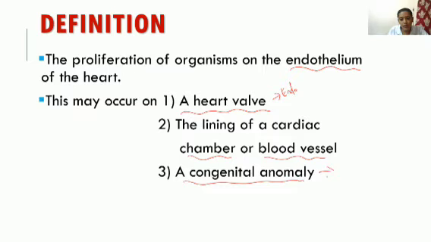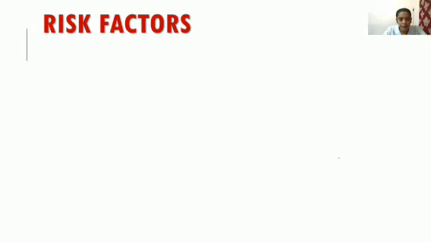If some disruption or problem in the heart is already present, then the bacteria can proliferate and lead to inflammation of the endocardium, and finally it is infective endocarditis.